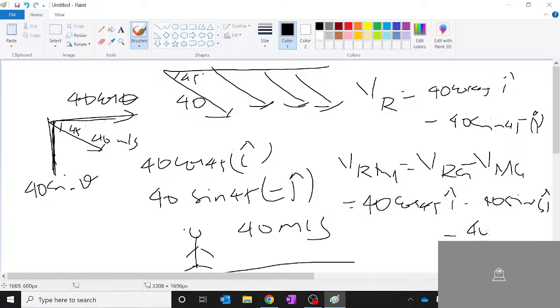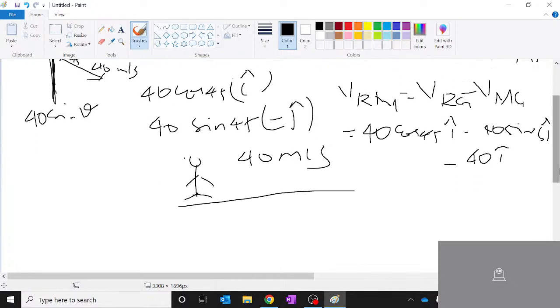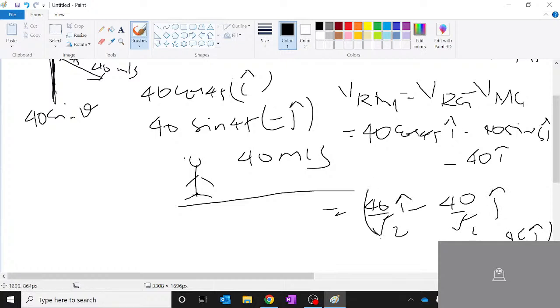It is 40 i cap. Now what is cos 45 and sin 45? 1 by root 2. So this is 40 by root 2 i cap minus 40 by root 2 j cap minus 40 i cap.